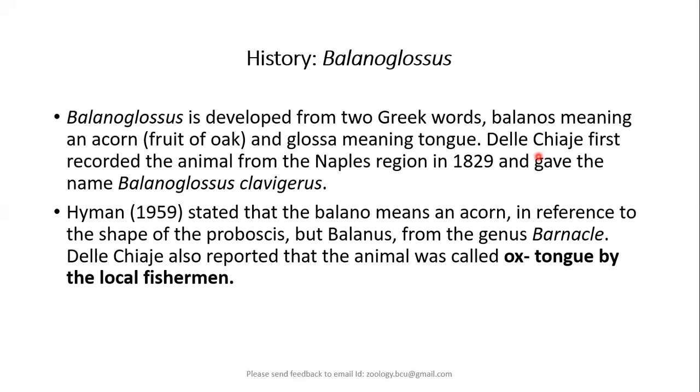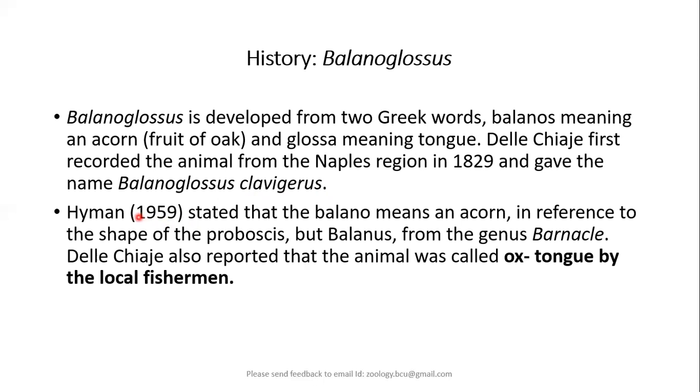It is Delle Chiaje who for the first time recorded this animal from the Naples region, way back in 1829, and gave the name Balanoglossus clavigerus.